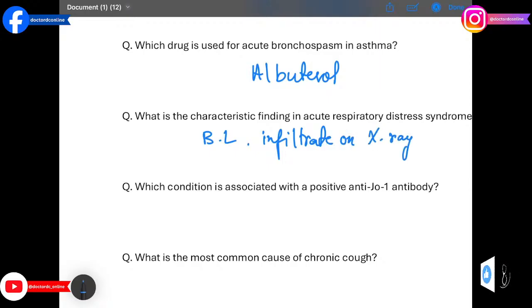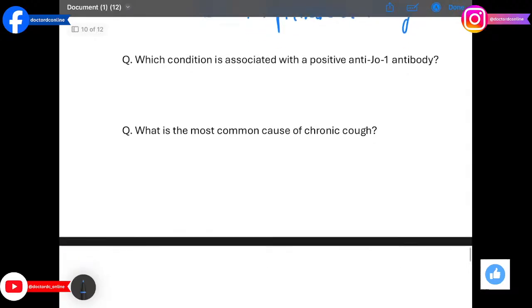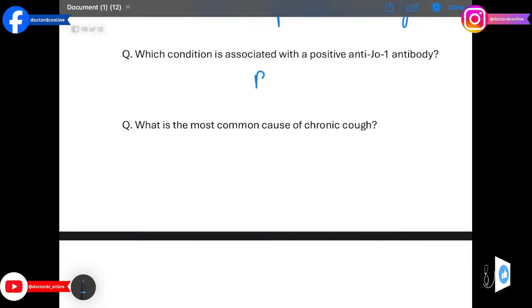Which condition is associated with a positive anti-Jo1 antibody? The answer is polymyositis. This antibody is linked to inflammatory myopathies with lung involvement.